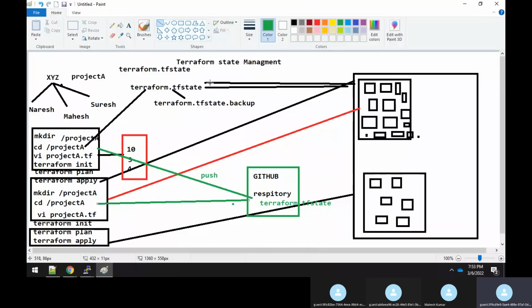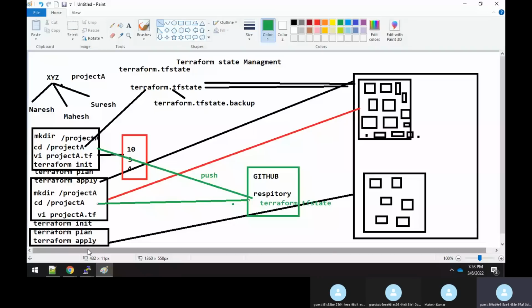He'll do an apply. He got his own terraform.tfstate file. Fine. Okay. Now what happened is that Mahesh will take the latest pull, or he will try to make changes on a Terraform project.tf file. He will also do an apply, and he will also get a terraform.tfstate file. Okay, fine. Now again, what happens? Suresh will also do the same.